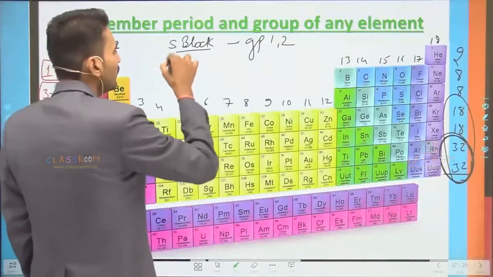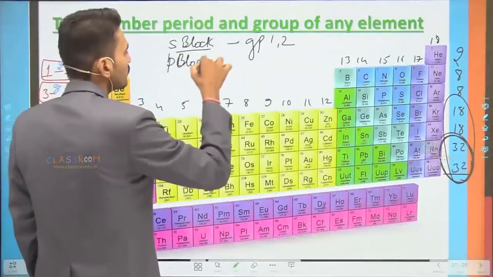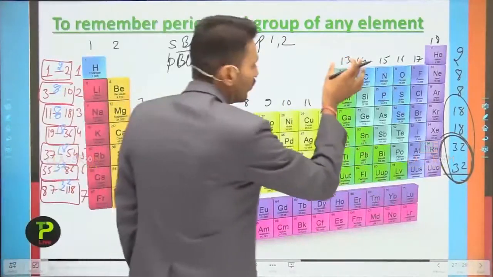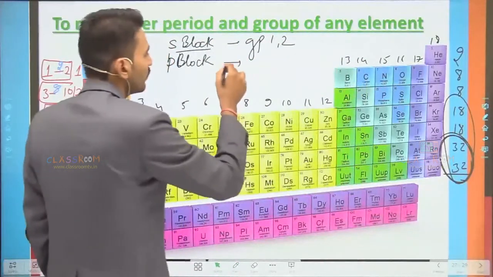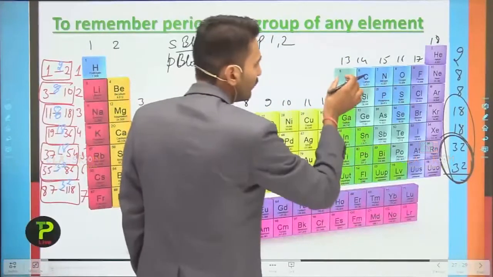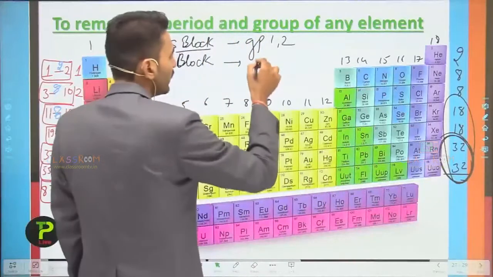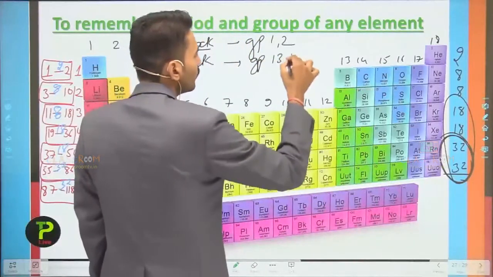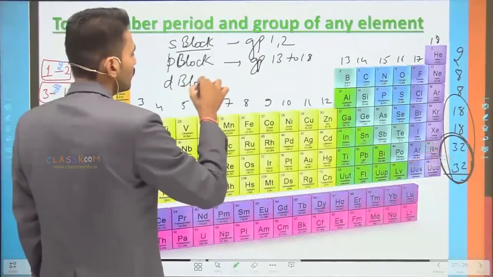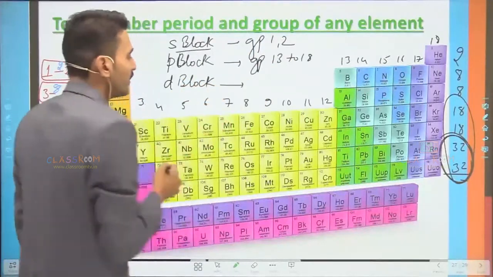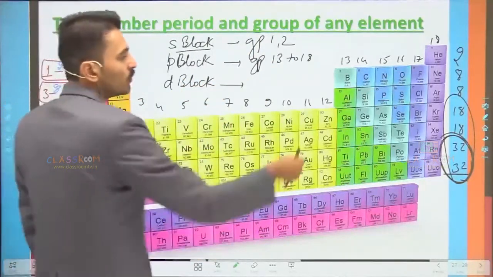For P block elements, they start from group 13 and end at group 18, that is group 13 to 18. For D block elements, they start from the third group and end at the 12th group.